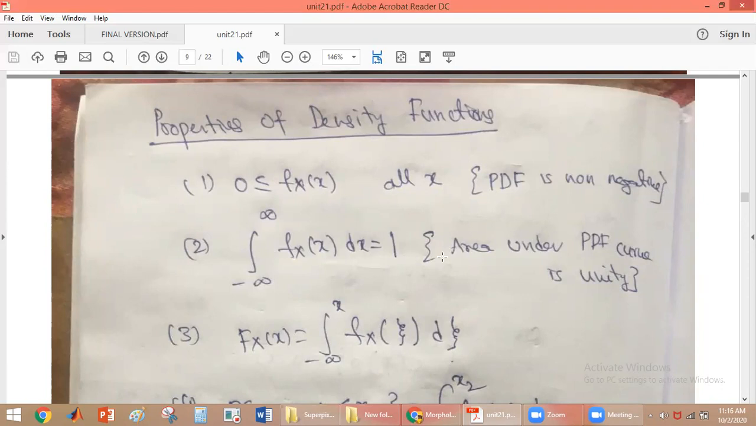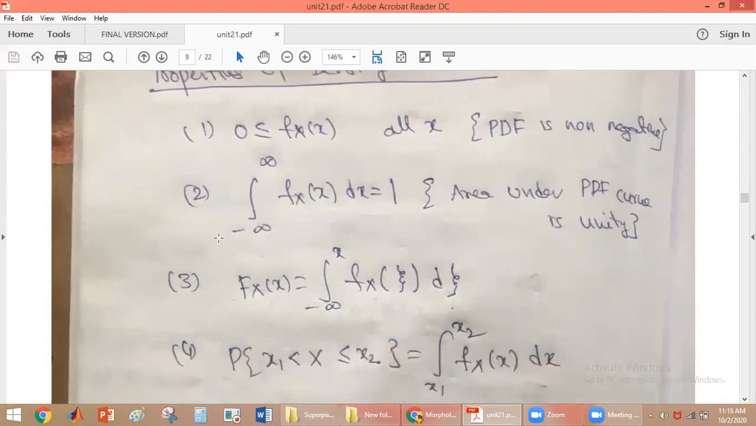It means that the area under the PDF curve is always unity. Now we know the relation between CDF and PDF. PDF is the derivative of CDF. Now what is CDF? The cumulative distribution function is the integral of the probability density function. So it is the integral from minus infinity to x of fX(ψ) dψ.